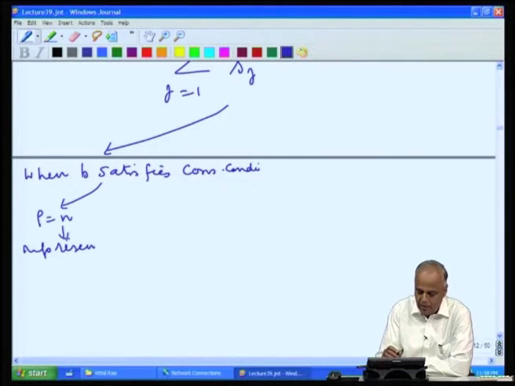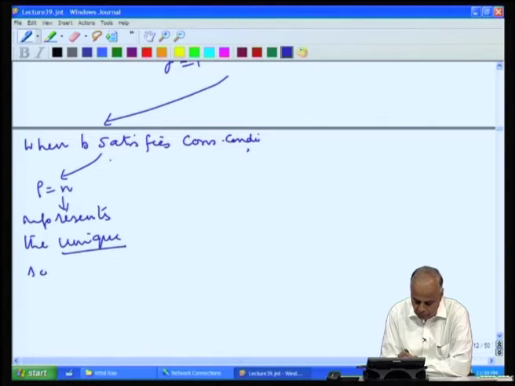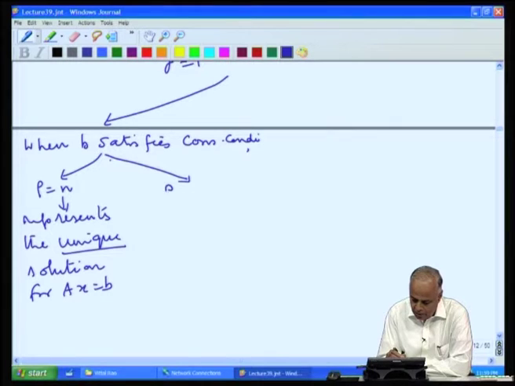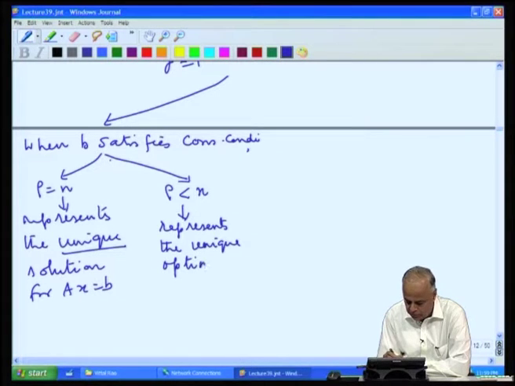In this case when B satisfies the consistency condition and rho equal to n, that expression represents the unique solution, uniqueness being because rho is equal to n, for A x equal to B. When B satisfies and rho is less than n, that same expression represents the unique optimal solution of the system.